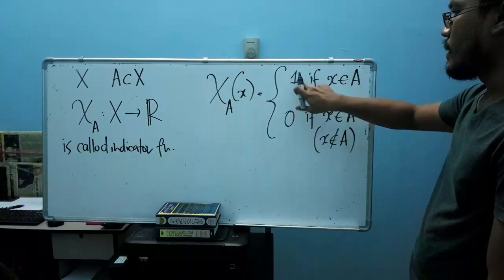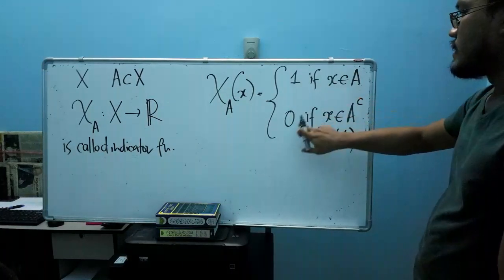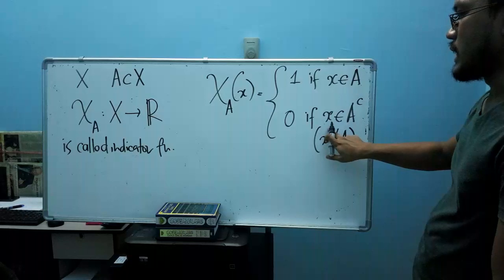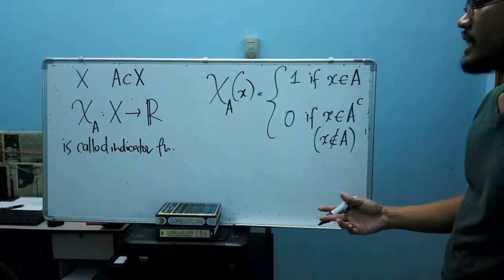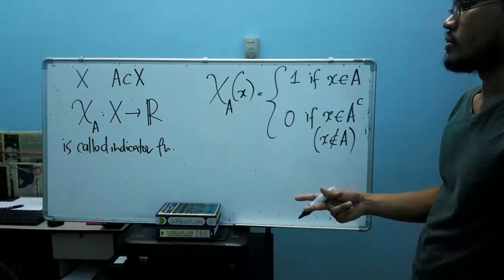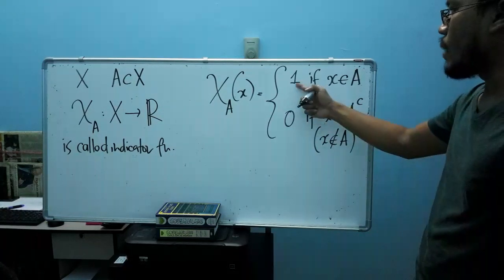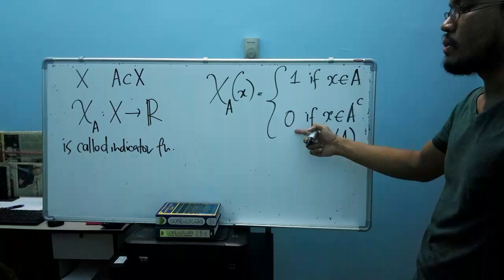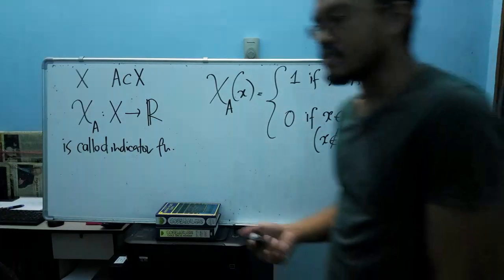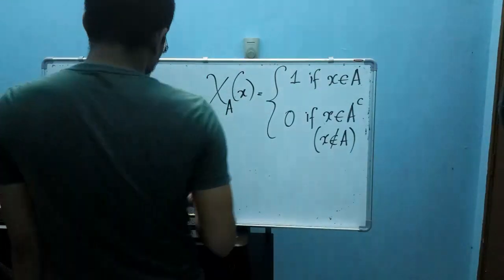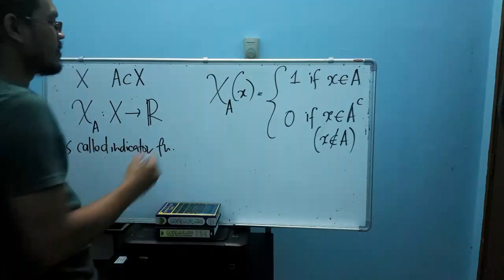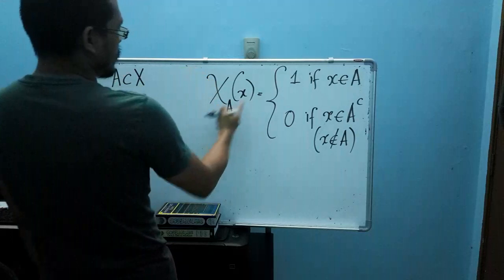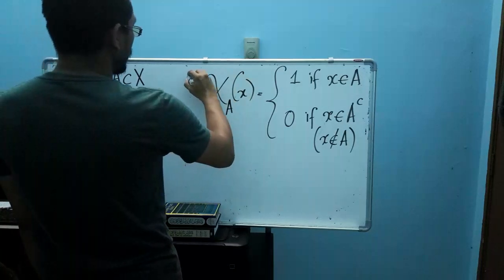1 if this condition, 0 if this condition. Meaning that if your function takes two values, but not 1 and 0, then we will not say that this function is an indicator.